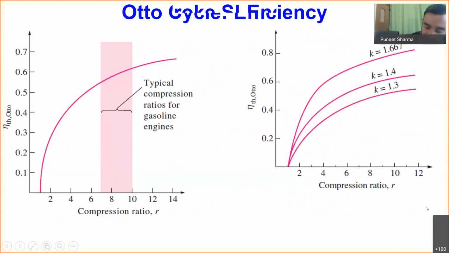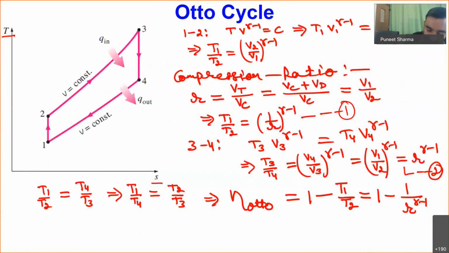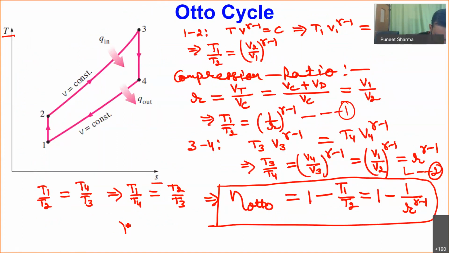So if we are considering the air standard assumptions, in case of air standard assumptions, our gamma will be nothing but equal to 1.4 for air, because we are considering our working medium as nothing but air. So here you can see that the efficiency of the Otto cycle significantly depends upon R, which is our compression ratio of the engine, and gamma minus 1, where gamma is actually our ratio of specific heats.